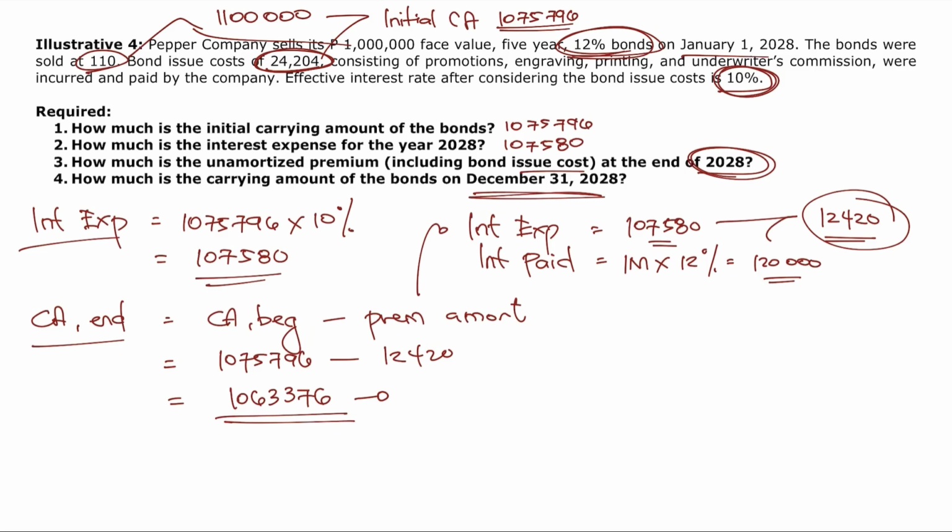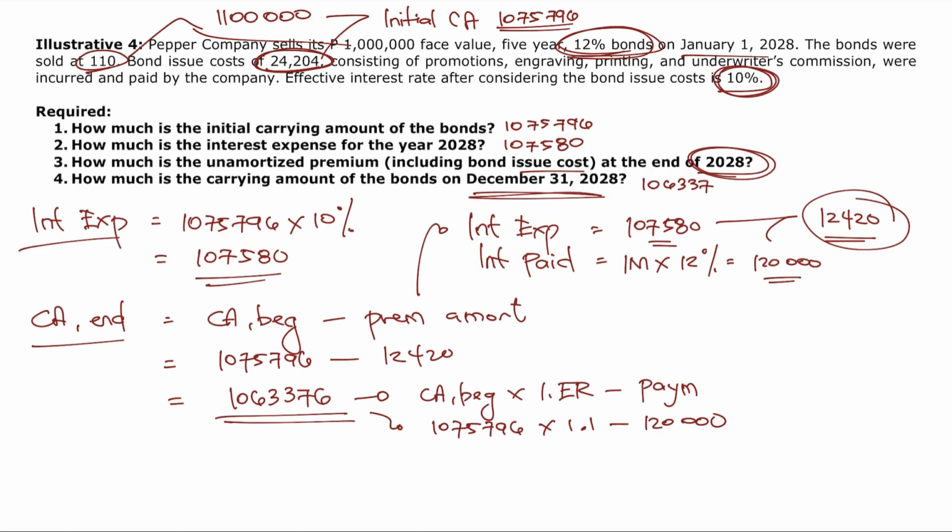Or alternatively, I said there is a shortcut. What is our shortcut? Shortcut is carrying amount at the beginning times 1 plus the effective rate, minus the payment. Right? So, let's apply that. Carrying amount at the beginning, 1,075,796 times 1.1, because the effective rate is 10%, minus the payment of 120,000. Try it. 1,075,796 times 1.1 minus 120,000. That is 1,063,376. It's the same. Okay? So, final answer, requirement number 4 is equal to 1,063,376.